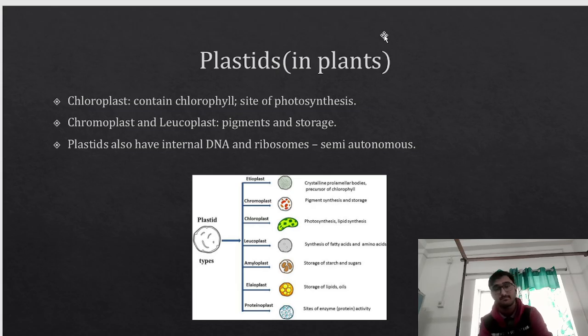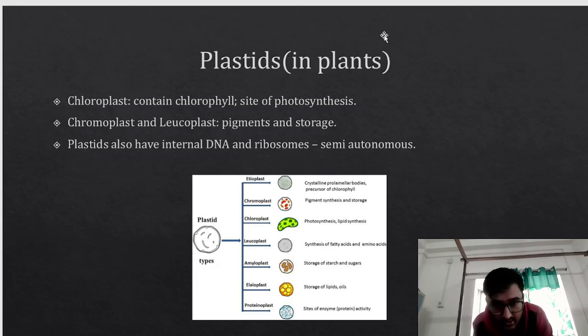Coming to plastids. Plastids are not present in animals, they are present specifically in plants. So chloroplast, we know it contains chlorophyll and it is the site of photosynthesis. Chromoplast and leucoplast are pigments and they also help in some storage purpose. Plastids also have their internal DNA and ribosomes. They are also semi-autonomous, just like mitochondria.